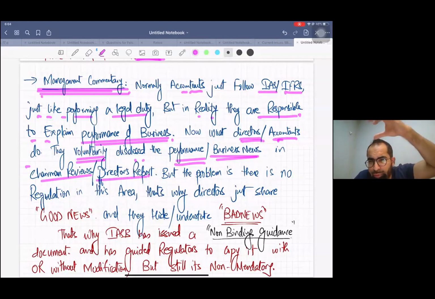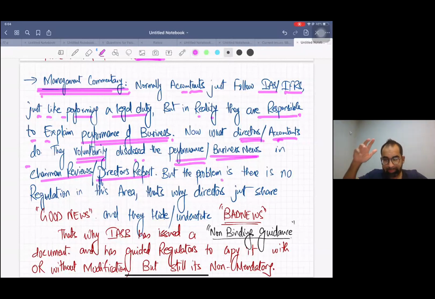There is a section of chairman's review or director's report in which the chairman communicates with the shareholders that segment-wise we are improving, or this product is doing well, or we are going to launch a new product in future. In this way we will cut down our competitors, and all the strategies they discuss, right? But the problem is there is no regulation in this area.